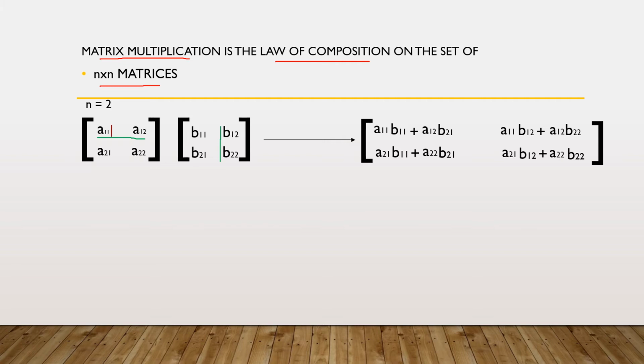So we get A11 into B12 plus A12 into B22.